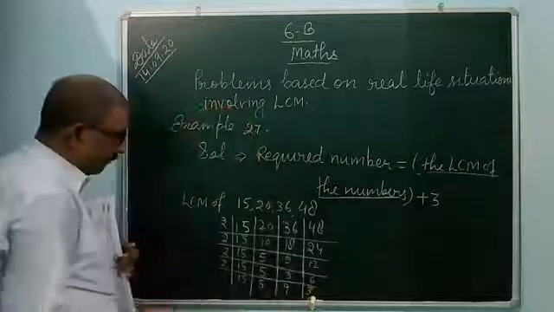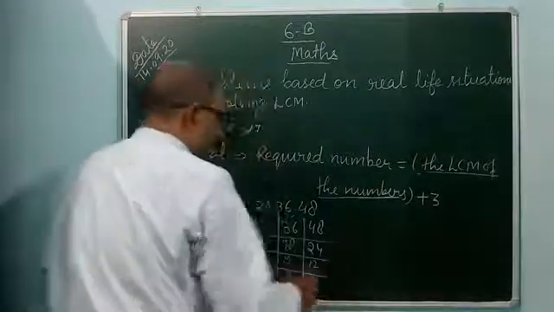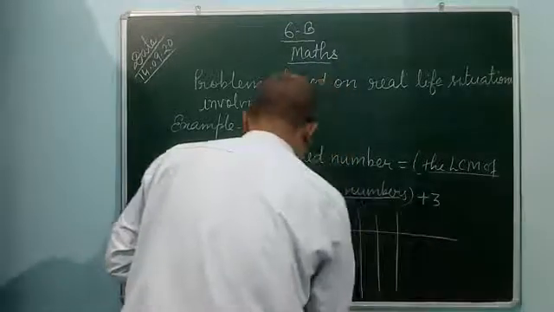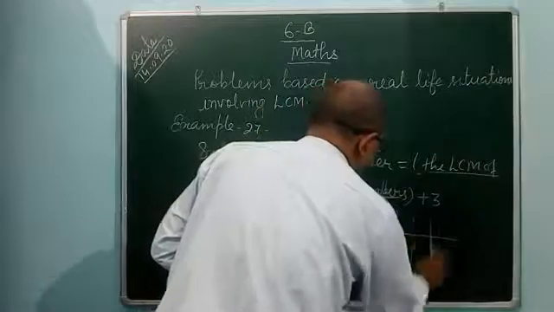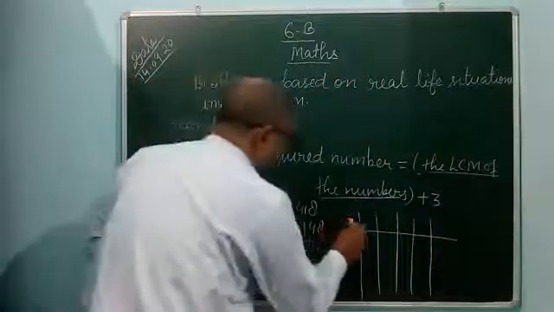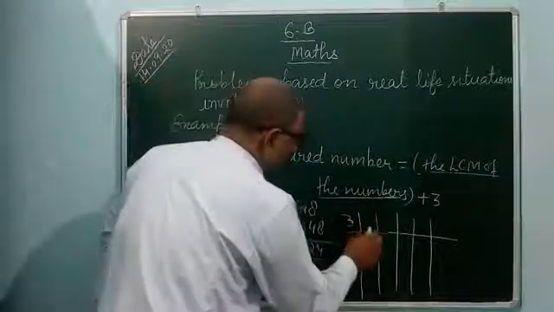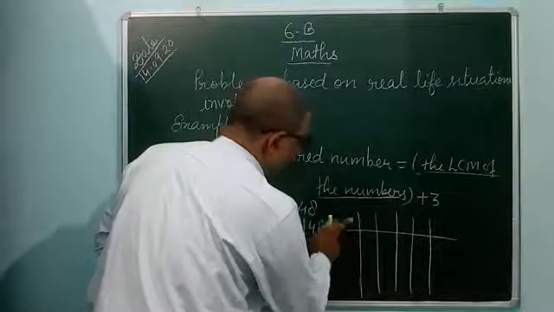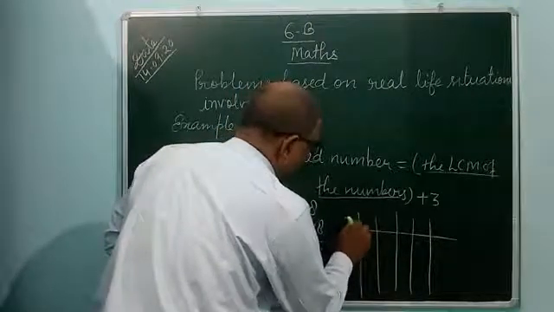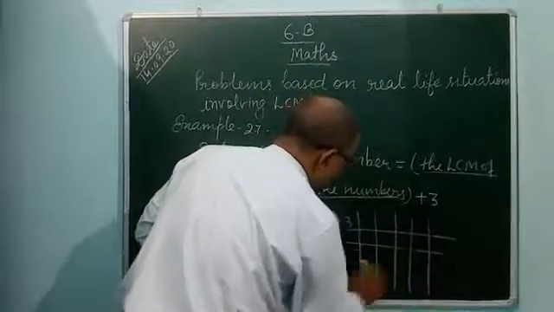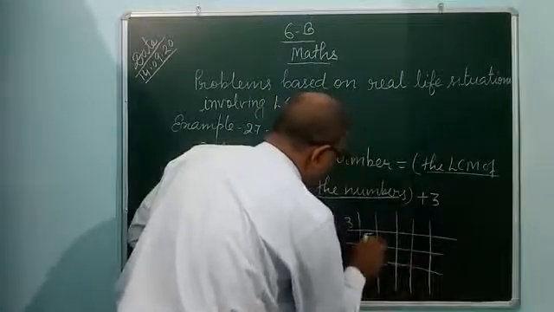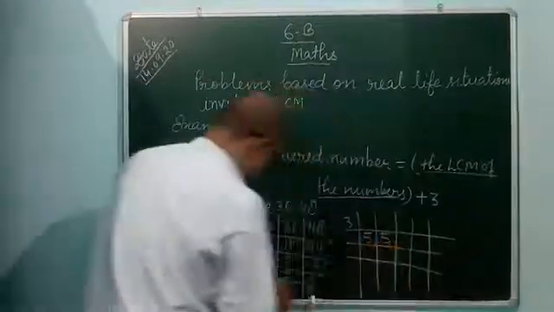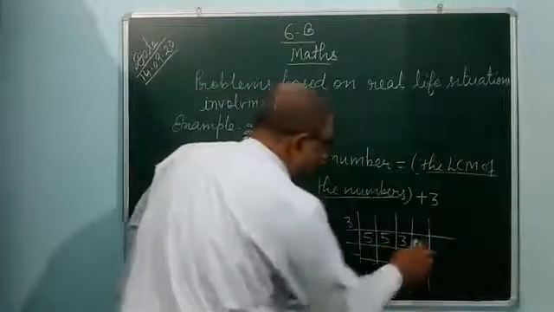3. Again by 3 you can divide. 3 5s are 15. 5 as it is you can write. 3 3s are 9. 3 1s are 3.